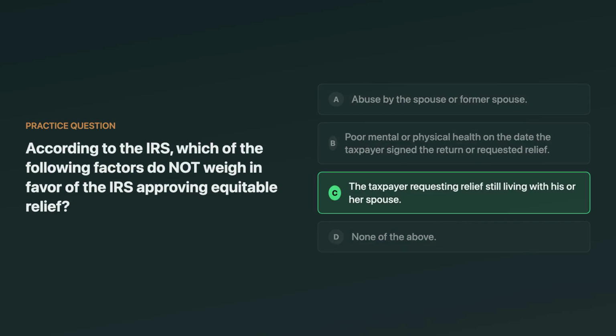The answer is the taxpayer still living with the spouse. Continuing to live together generally does not support equitable relief. It's typically an unfavorable factor. A tempting choice is none of the above, because abuse and poor health sound like general hardship facts, but those actually do weigh in favor of approval.